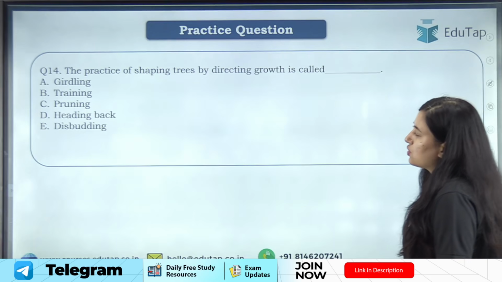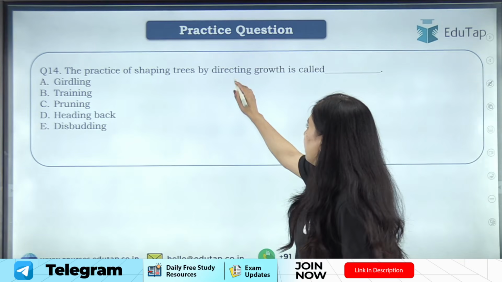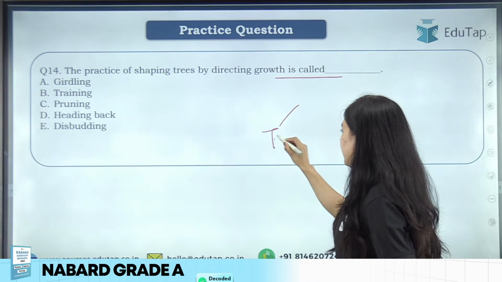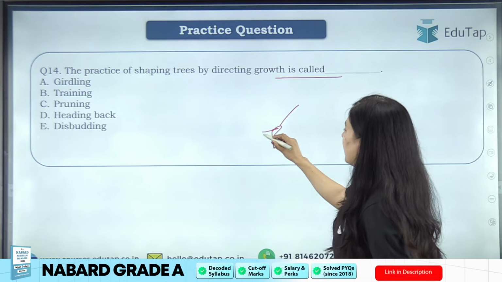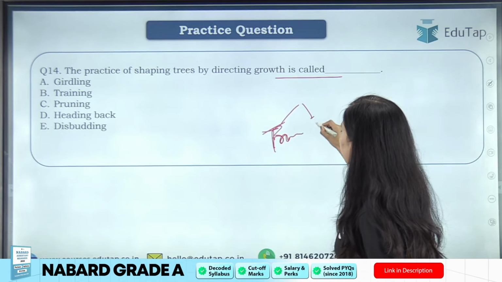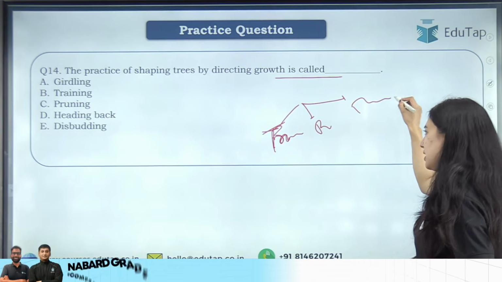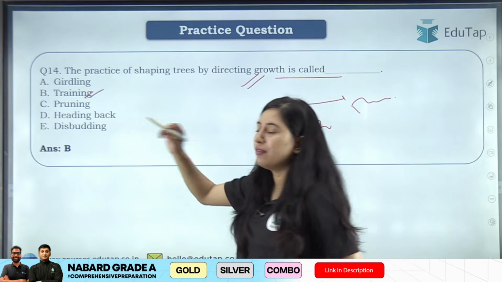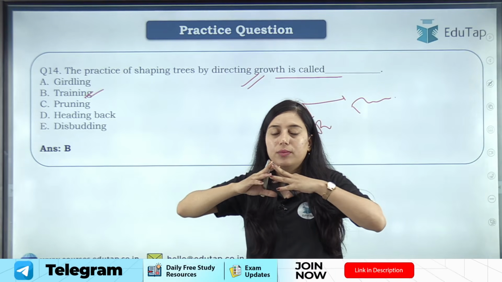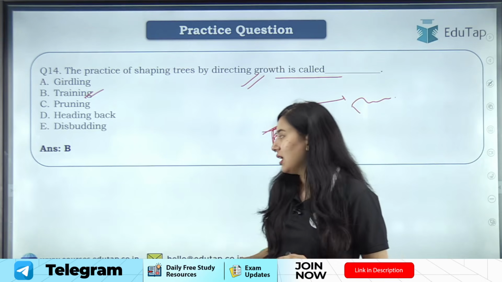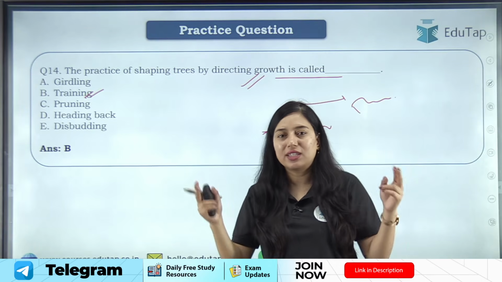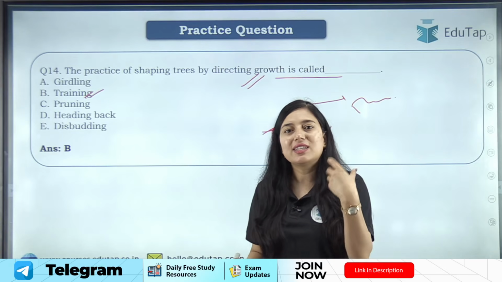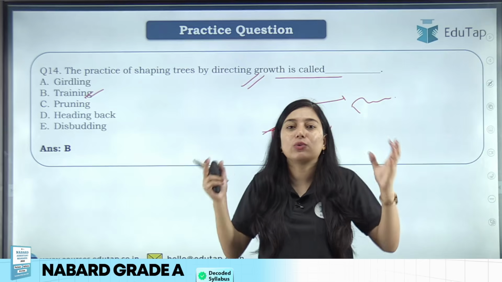Clear? So next question is, the practice of shaping tree by directing growth is called. Okay, now students, there are two things, not training, okay, there is training, then there is pruning, and then there is thinning. ठीक है, now shaping tree by directing the growth, that is your training, means when we are training tree to grow in a particular form. ठीक है, कभी कभी क्या करते हैं, you might have seen few branches of trees are cut so that we get a particular shape of that particular tree, right. So that is training, means we are training tree to grow in a particular shape.